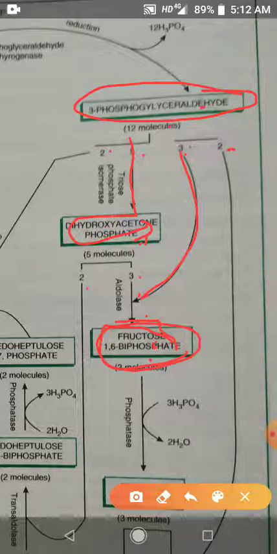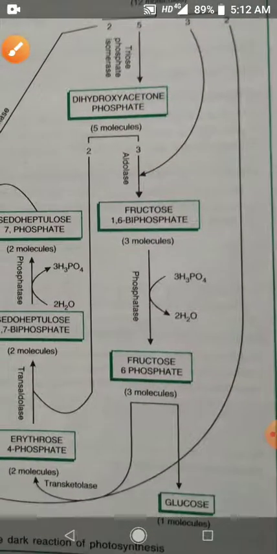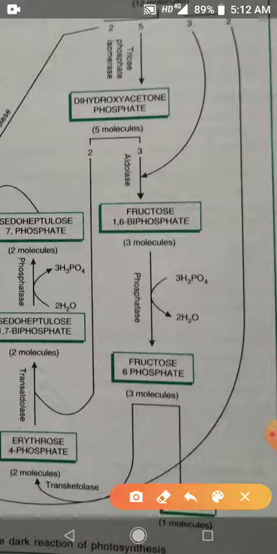This fructose 1,6-biphosphate, in the presence of the enzyme phosphatase, is going to change into fructose 6-phosphate. So fructose 6-phosphate is formed, and from the fructose 6-phosphate, 1 molecule of glucose is formed.